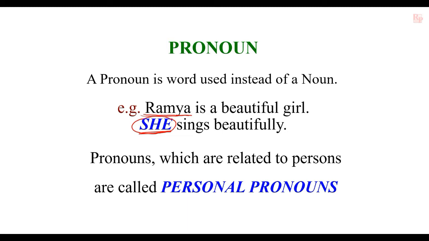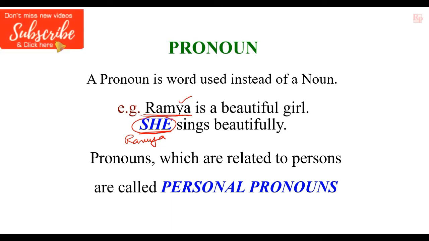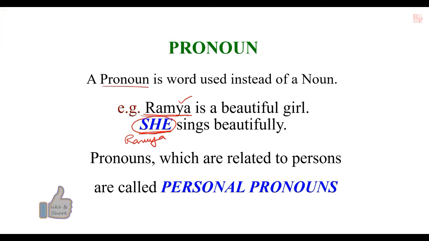Ramya is a beautiful girl. Who is a beautiful girl? Ramya. She sings beautifully. Who sings beautifully? She. She is Ramya. Here, instead of using Ramya, we are using she. So that's why she is called a pronoun, because she is used instead of a noun. So a pronoun is a word used instead of a noun.